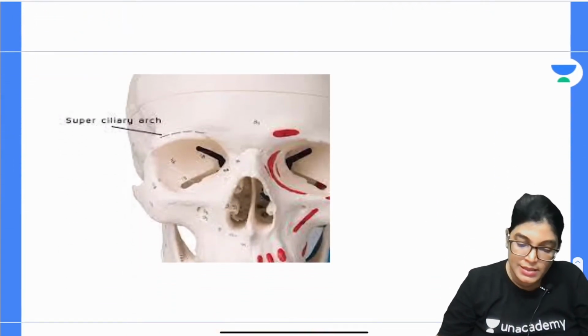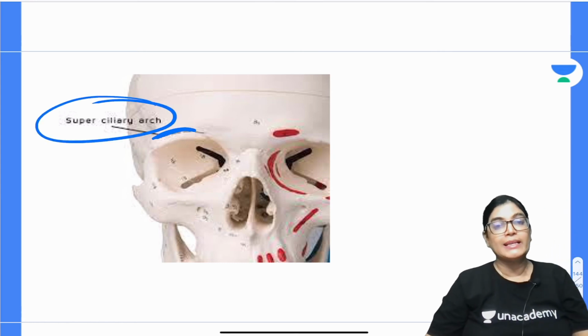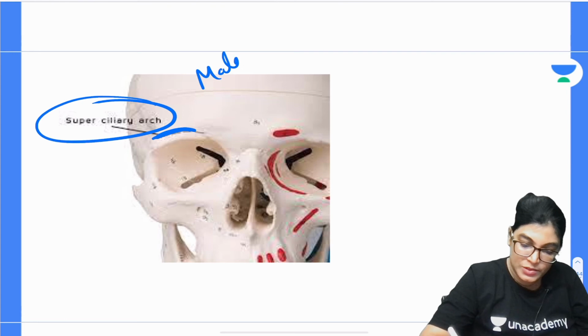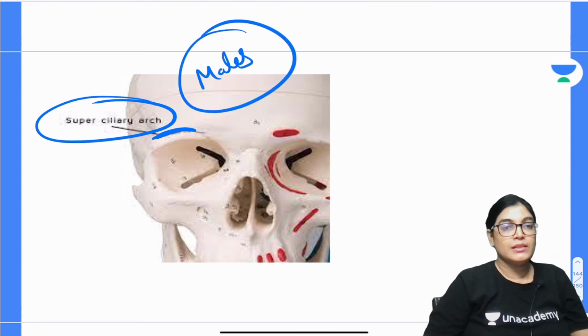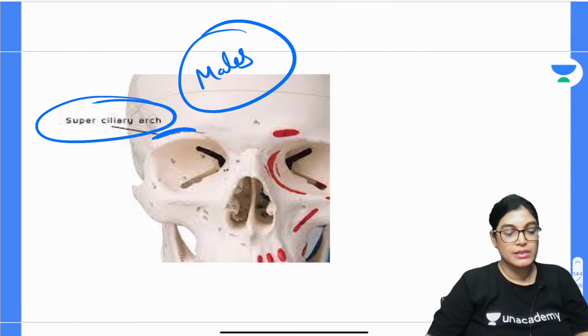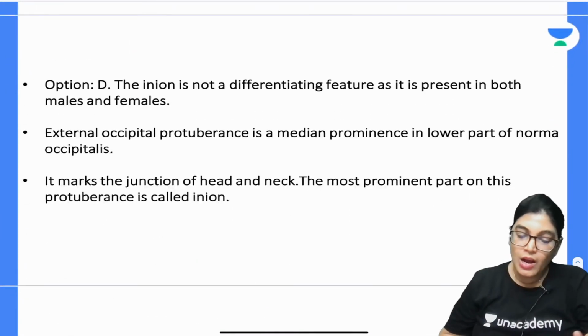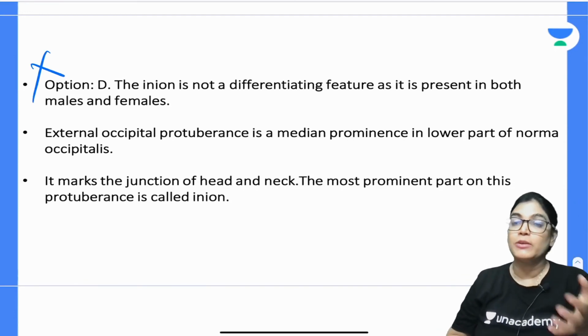So see here, this elevated area which you are seeing is the superciliary arch, which is more prominent in case of males. So this is the more prominent feature for guiding us about the bone of which gender. So we will go with the superciliary arch. Option D is inion, and we know that inion is also present in both males and females.